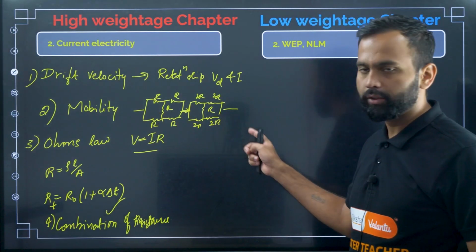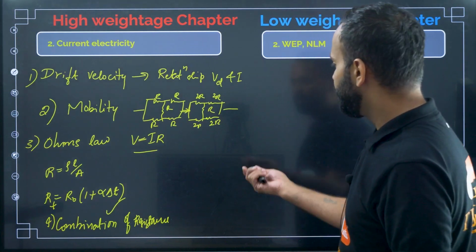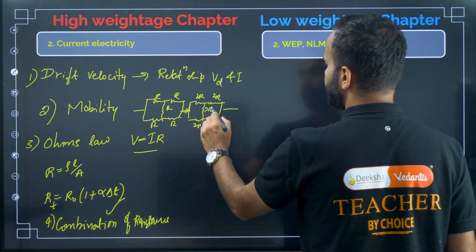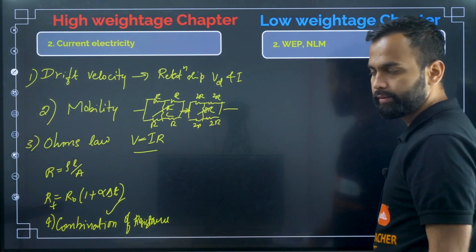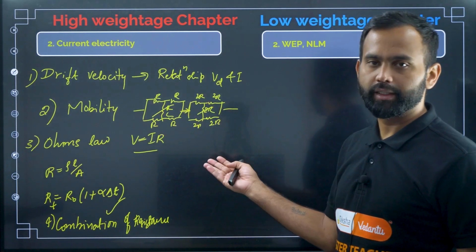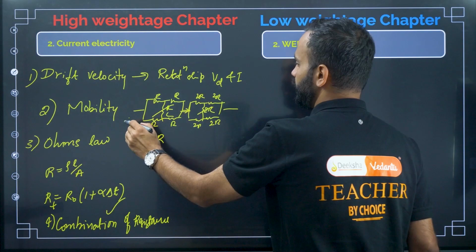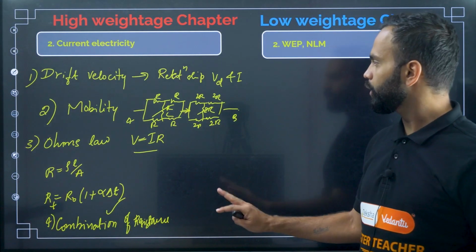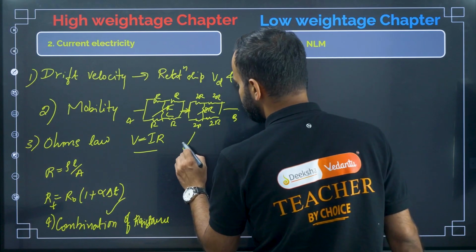Very easy question. This one is balanced, so these two will be neglected. Then find the equivalent resistance between point A and B, then find the current. They will ask only these kinds of questions from Wheatstone bridge.